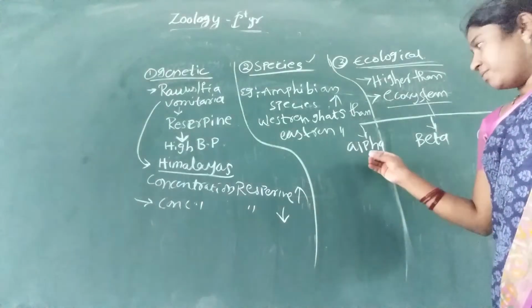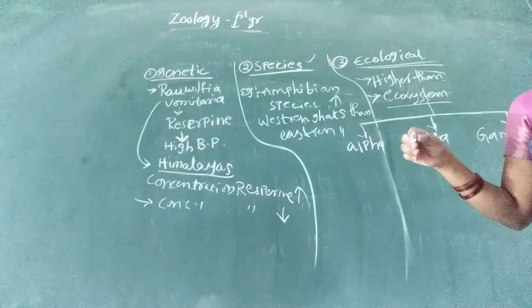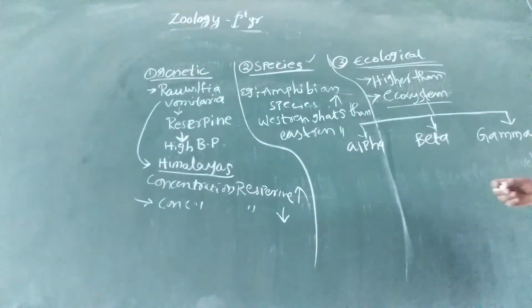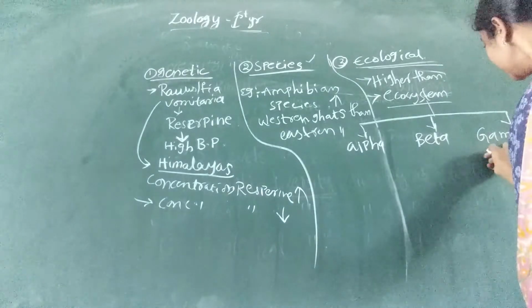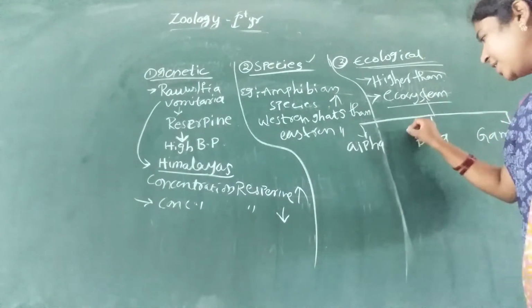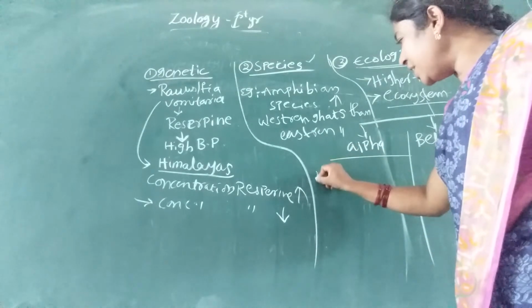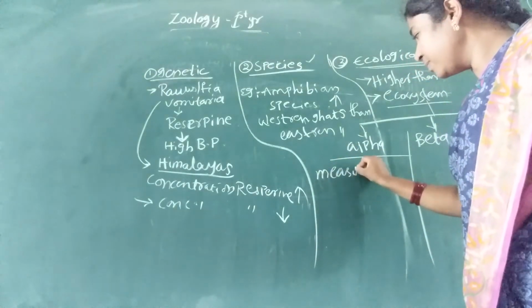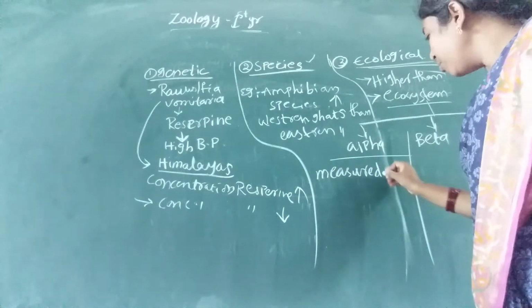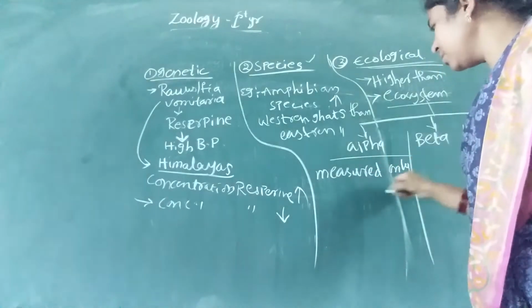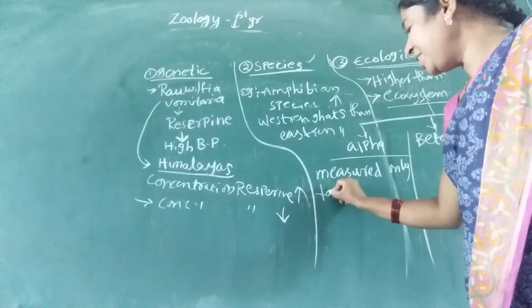First one is alpha diversity, second one is beta diversity, and third one is gamma diversity. Here alpha diversity is measured for only one taxon.